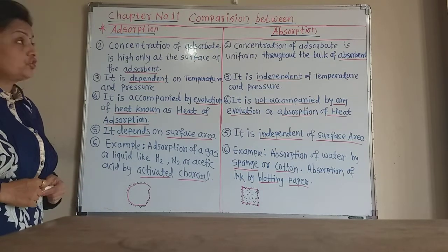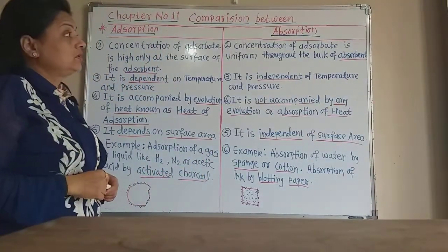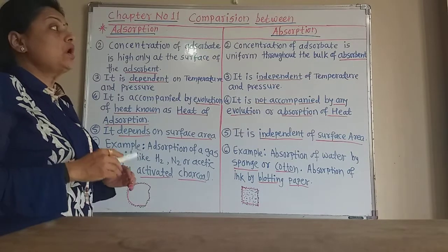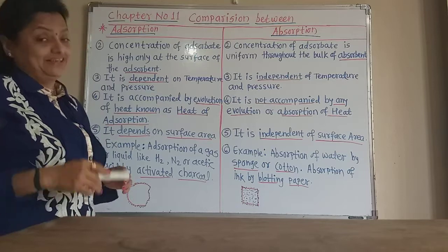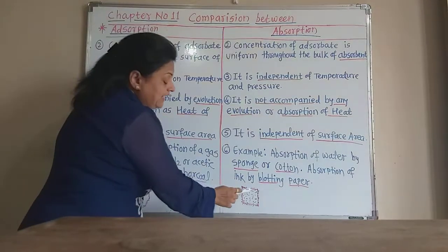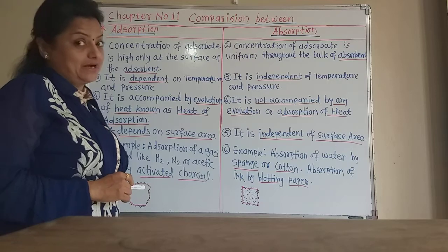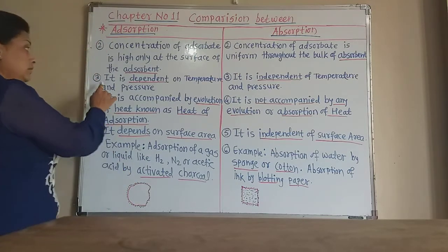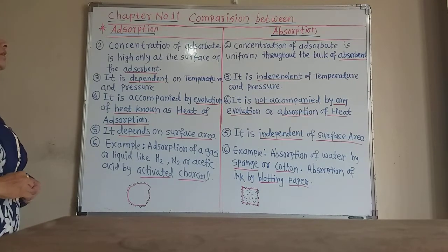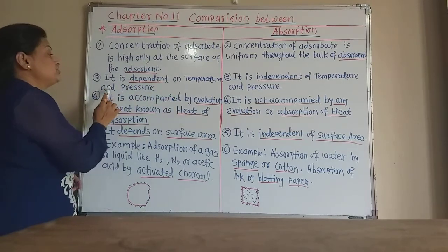But what is it in absorption? The concentration of absorbate is uniform throughout the bulk of the absorbent. Now here is the absorbent, such as a sponge. Now this absorbate is uniformly absorbed throughout the bulk of the absorbent. What is the third difference between adsorption and absorption? Now adsorption is dependent on temperature and pressure.